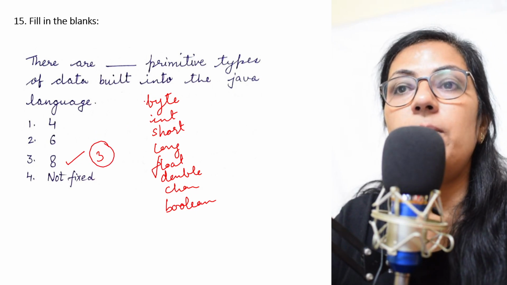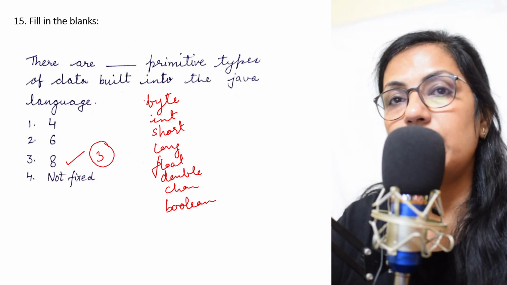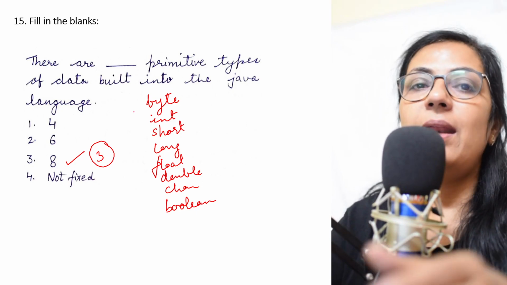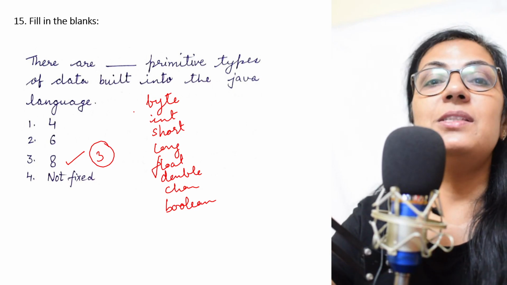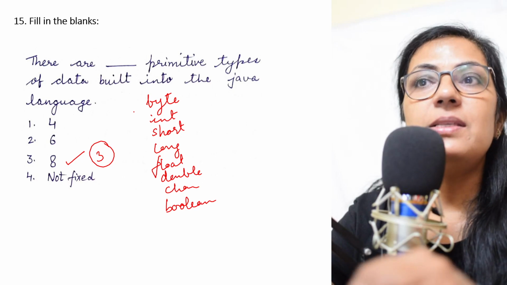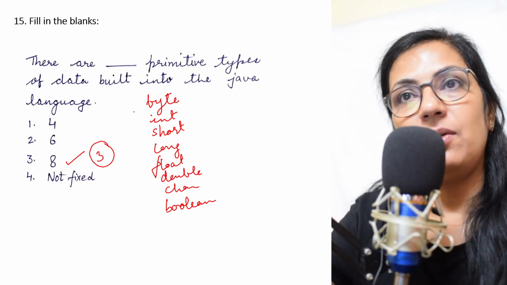There are 8 primitive data types and it is fixed. You cannot have more than this or less than this till now. Right? Maybe afterwards any advancements take place, any changes in Java language, that we can't say. But at present there are 8 primitive data types.